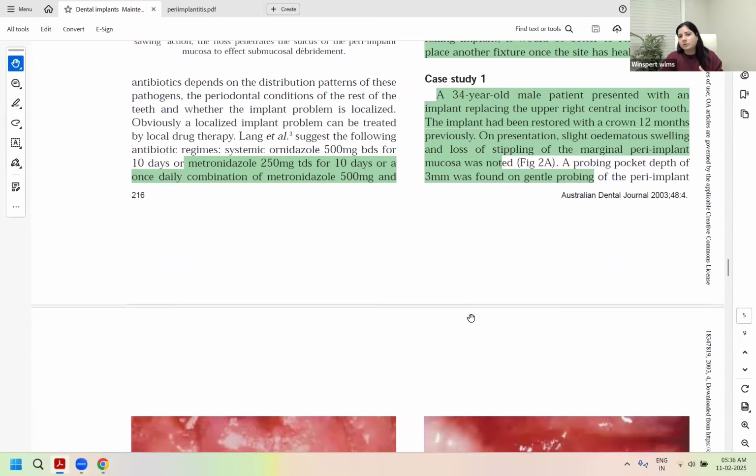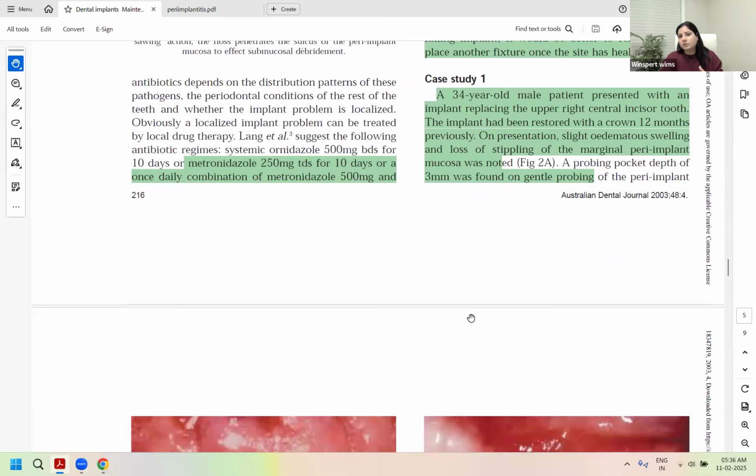Now, if no bone loss was seen on the radiograph, what would be your diagnosis? Peri-implant mucositis. Radiographic examination confirmed there was no loss of crestal bone, on the basis of which a diagnosis of peri-implant mucositis was made. Treatment was carried out, including debridement, because there was still swelling and plaque present, along with floss and reinforcement of home care methods.